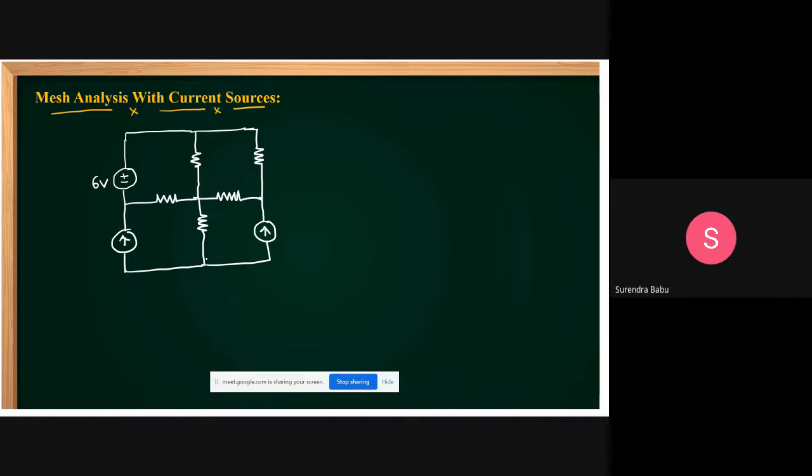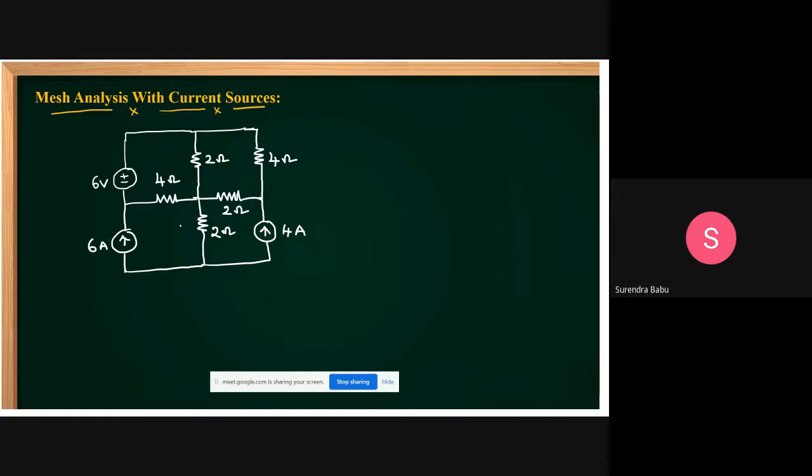This is a 4 ohm resistance, and this resistance is given as 2 ohms, and it is also given as 4 ohms, and it is given as 2 ohm resistance, and it is also a 2 ohm resistance. Okay, this current is 6 amperes, and this current is 4 amperes. Then you want to find what are the currents.